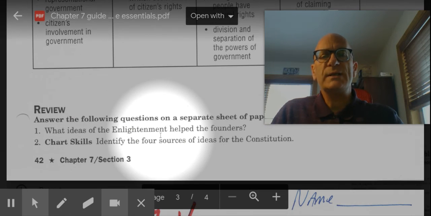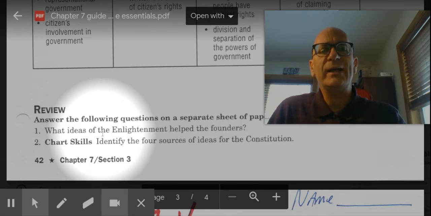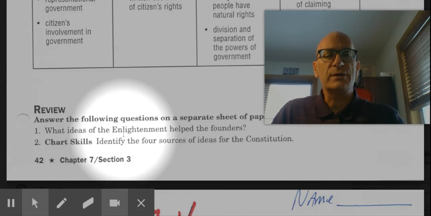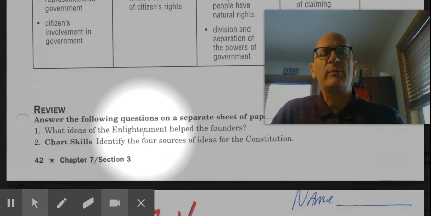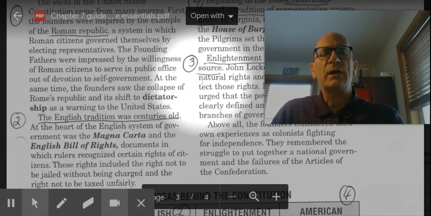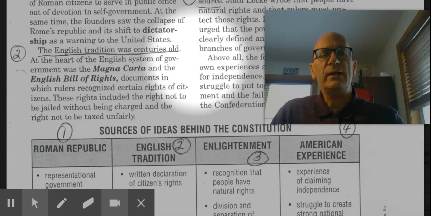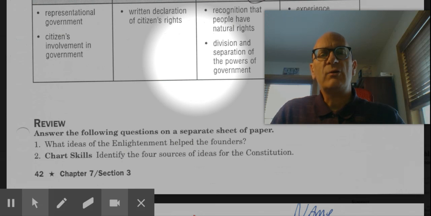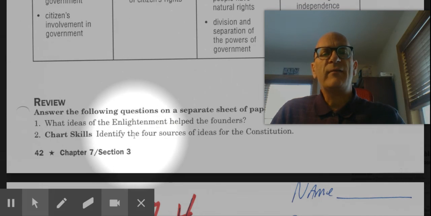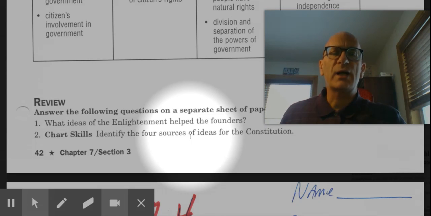So looking at the questions at the bottom of the page, question 1 asks, what ideas of the Enlightenment helped the founders? To answer that question, you'll need to look at the paragraph that I've labeled 3 on your reading above, and you'll be able to answer that question pretty plainly. And the question on the chart is, identify the 4 sources of ideas for the Constitution.